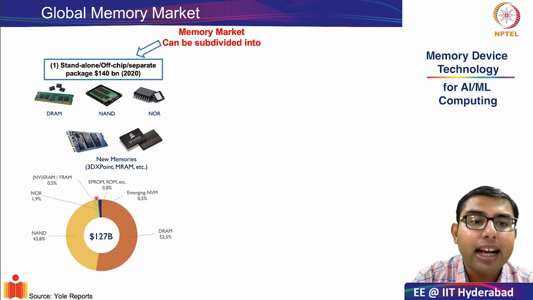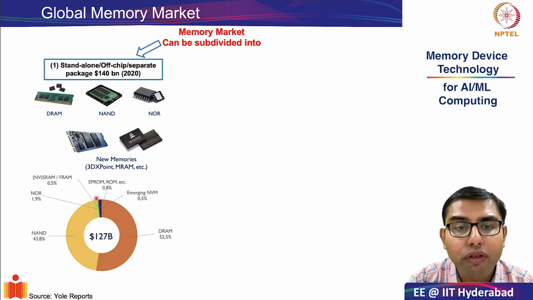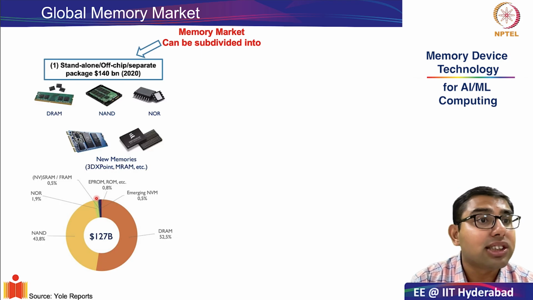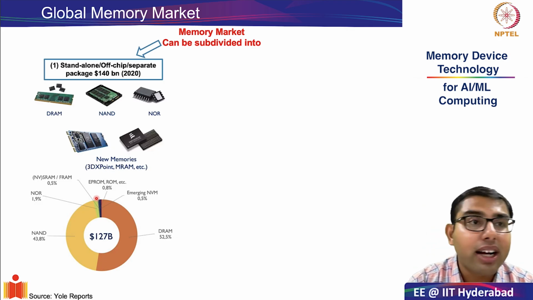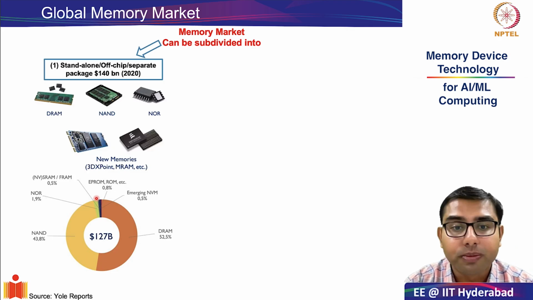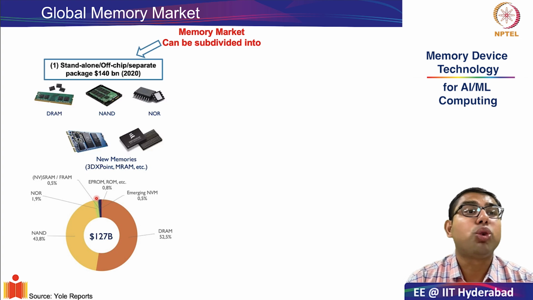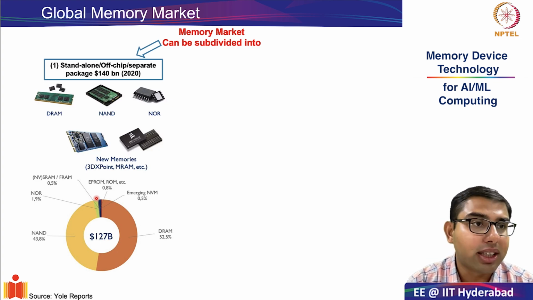So it takes up roughly 2% of the standalone market, followed by the new class of memories, eNVMs, such as magnetic memories, RRAMs, etc. However, this is just one subdivision of the total memory market.